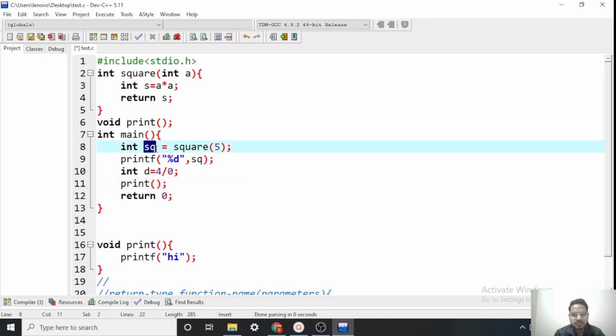Like we have this sq variable now. I need a special type of variable that will point to this sq variable, or in simple words, that will hold the address of this sq variable. So one thing is for sure, this sq variable must be having some space in the memory and have some address. Now I need to access that address of this sq variable. For that I need a pointer. Let's go on to the notepad file, there I can show you.